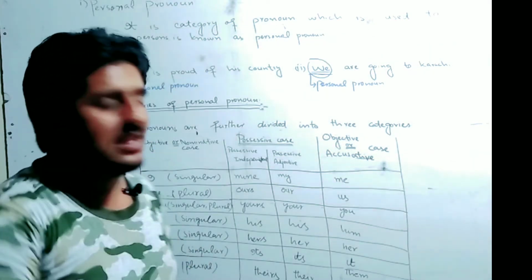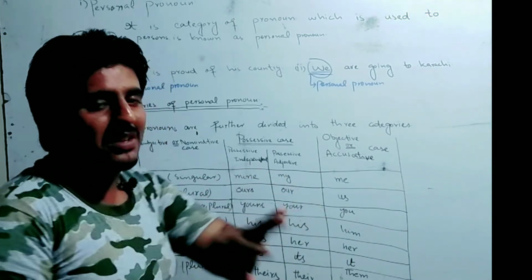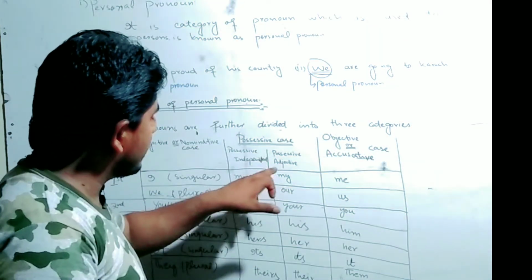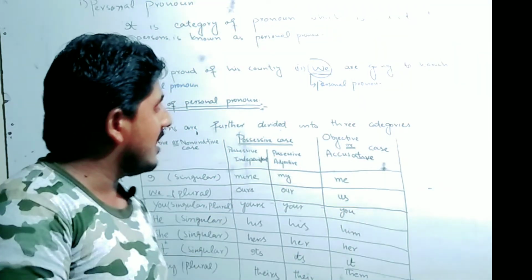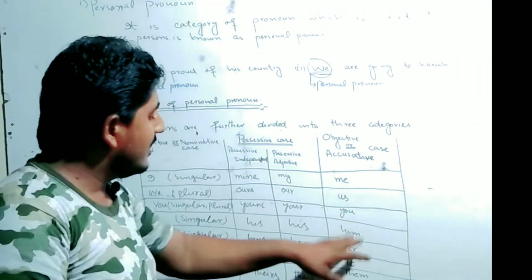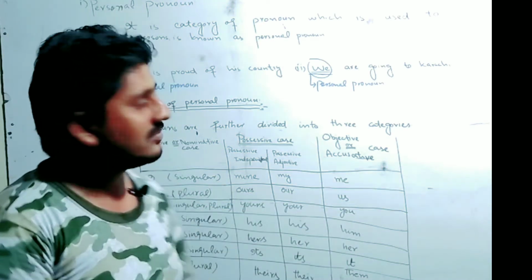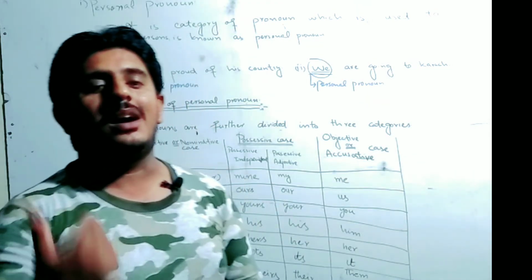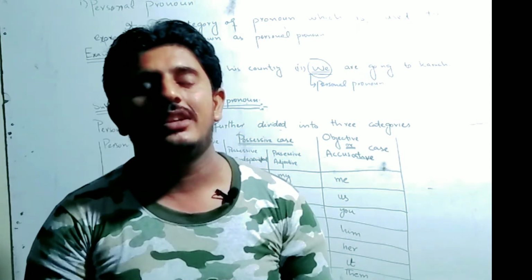It is used in the plural sense, and its possessive case also has two types. Its possessive independent is theirs, and its possessive adjective is their. Its objective or accusative case is them. In this way, we have totally explained the first type of pronoun, which is known as personal pronoun.